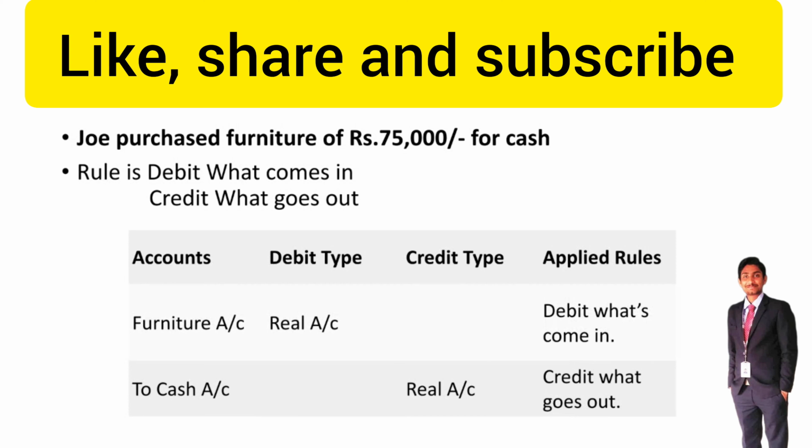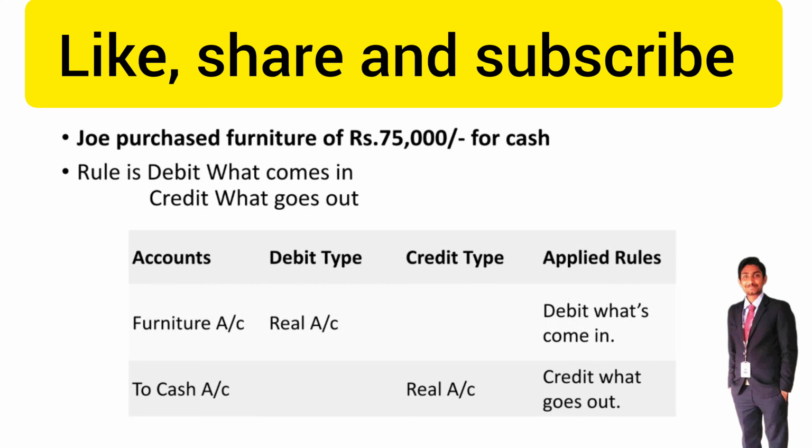Joy purchased furniture of 75,000 rupees for cash. Here the rule of real account is debit what comes in, credit what goes out.